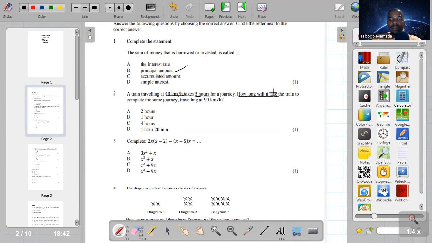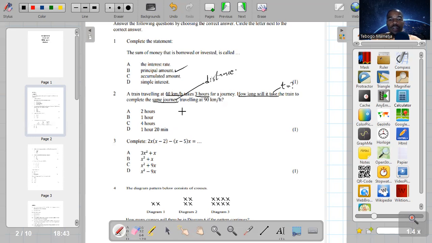They're looking for a time. How long will it take the train to complete the same journey, meaning to complete the same distance. They did not give us the distance there. They gave us distance in terms of speed: 40 kilometers per hour is speed, and 3 hours is time. That is how they gave us a distance.